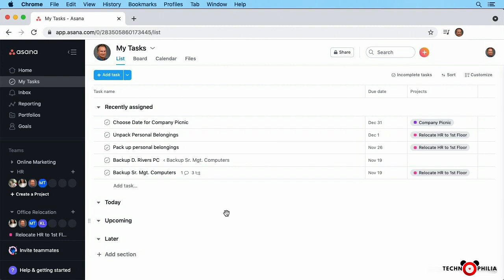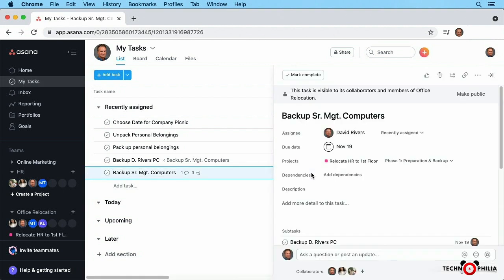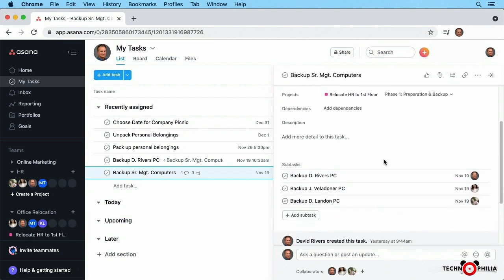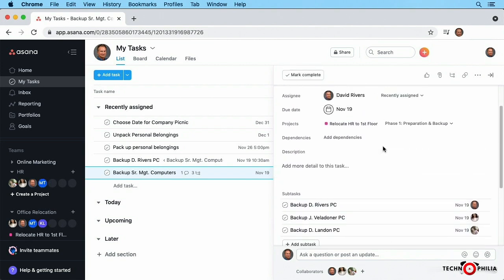For example, if I go to this one here, backing up senior management computers, and click anywhere here near details, I'll open up the details pane where I can see information about the task, its due date. Subtasks also appear down below. This is one that's going to be kind of confidential because we'll be working with the computers of our senior managers. So we might want to tag it that way. And if there are any other tasks that are private or confidential, we want to see them all grouped together. Tags will help us do that.